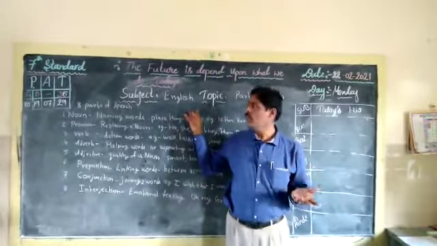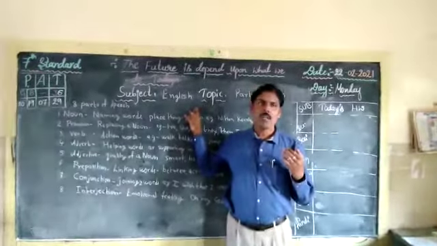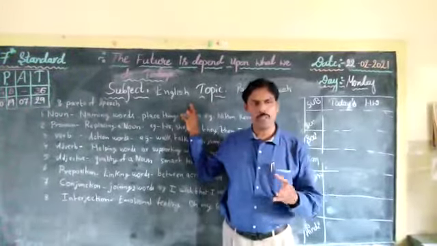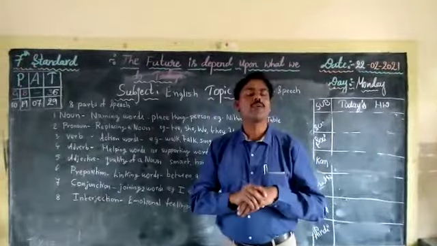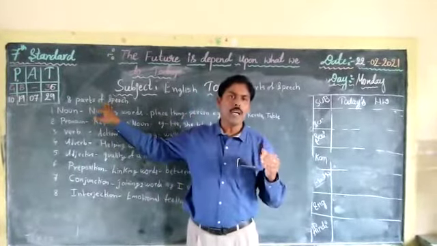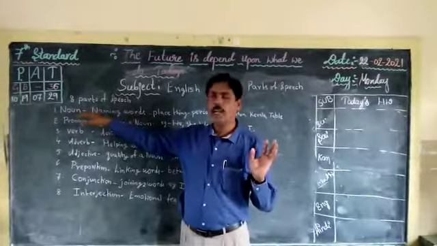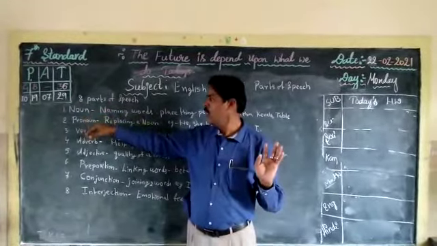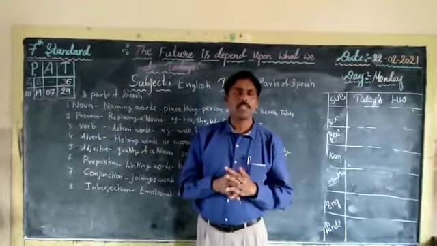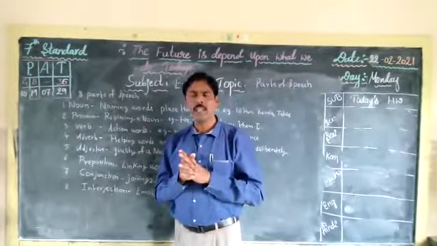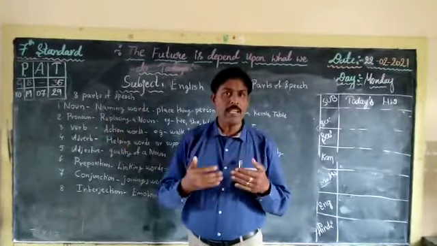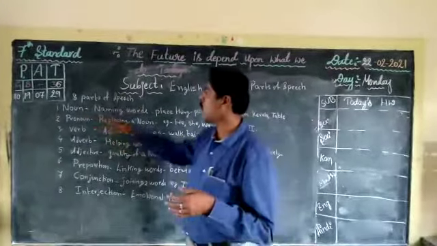As earlier, the base for the English subject or the language is the parts of speech. Directly getting into the topic, there are 8 parts of speech that we are going to learn in detail today. What are the 8 parts of speech? Noun, pronoun, verb, adverb, adjective, preposition, conjunction and interjection. These are the 8 parts of speech that in detail we are going to study about. The first one is noun.